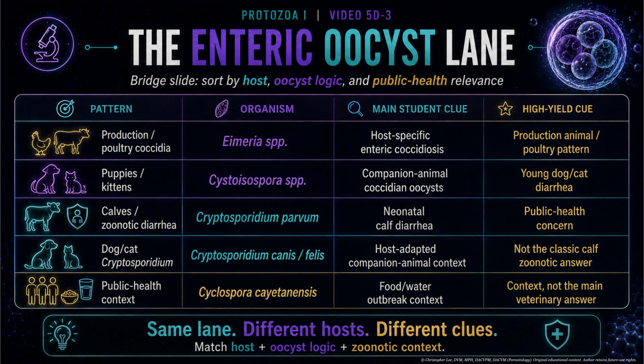Use the triangle here. Oocysts are shed. Under appropriate environmental conditions, they sporulate and become infective. The host ingests sporulated oocysts, sporozoites are released, and the parasite goes through rounds of asexual amplification and sexual development in intestinal cells. The practical diagnostic clue is fecal oocysts, but the clinical interpretation is bigger than that. You need the host species, age, syndrome, parasite burden, and sometimes lesion location. The oocyst is not a full diagnosis all by itself. It is the beginning of the interpretation.